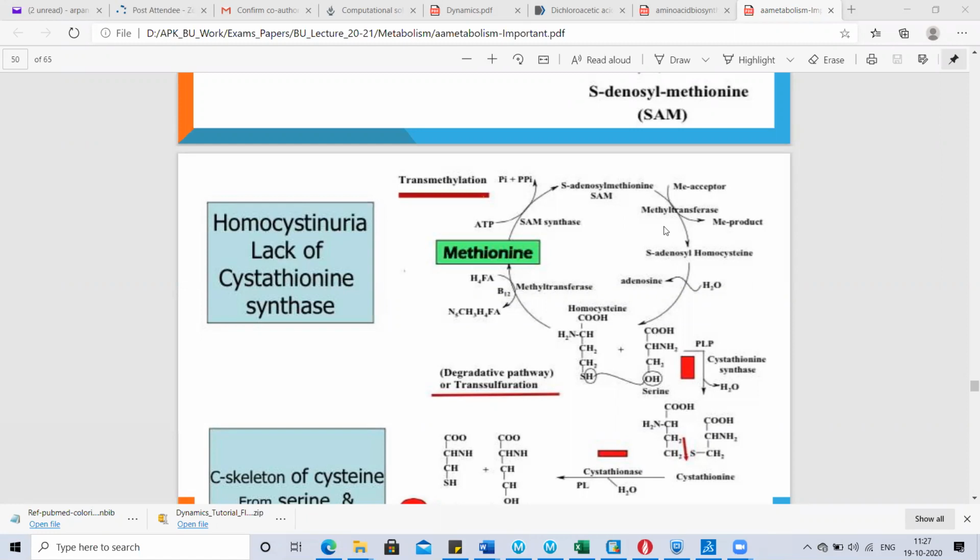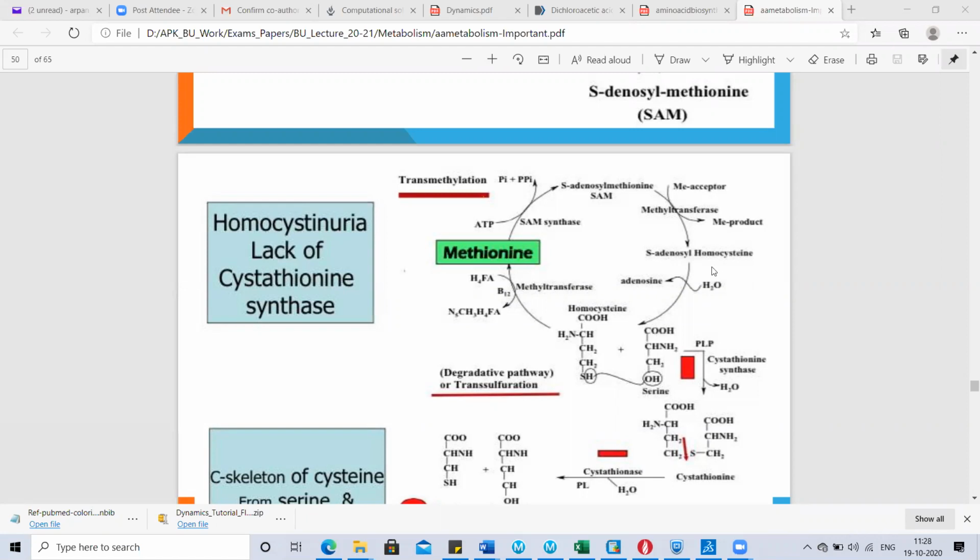It can be thymine or any other substrate which needs a methyl group. Like thymine is 5-methyl pyrimidine, 5-methyl-2,4-dioxypyrimidine. So it takes the methyl group and converts into the respective molecules. So here the donor of the methyl group is SAM, S-adenosyl methionine, and after donating its methyl group, it gets converted into S-adenosyl homocysteine.